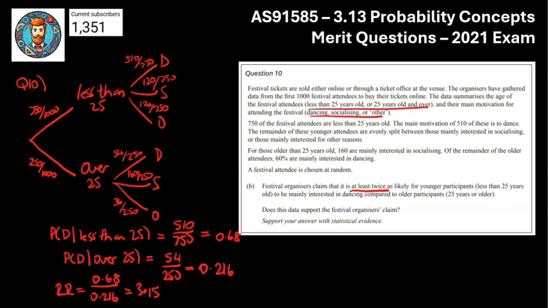So let's talk about what the relative risk of 3.15 actually means, and then let's talk about how it supports the claim. Okay, so do it down there. Hopefully we've got enough room.